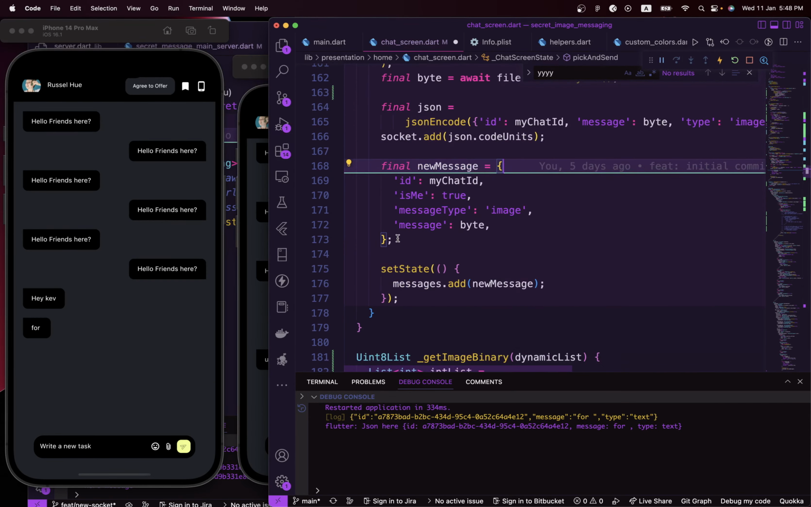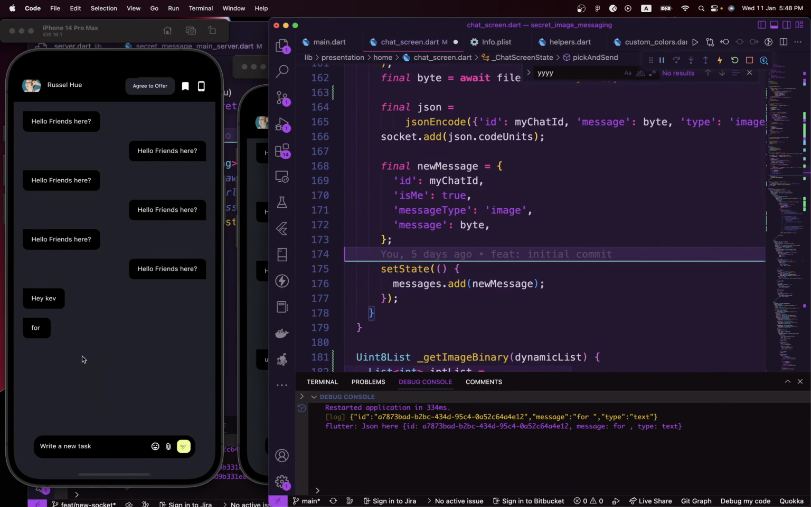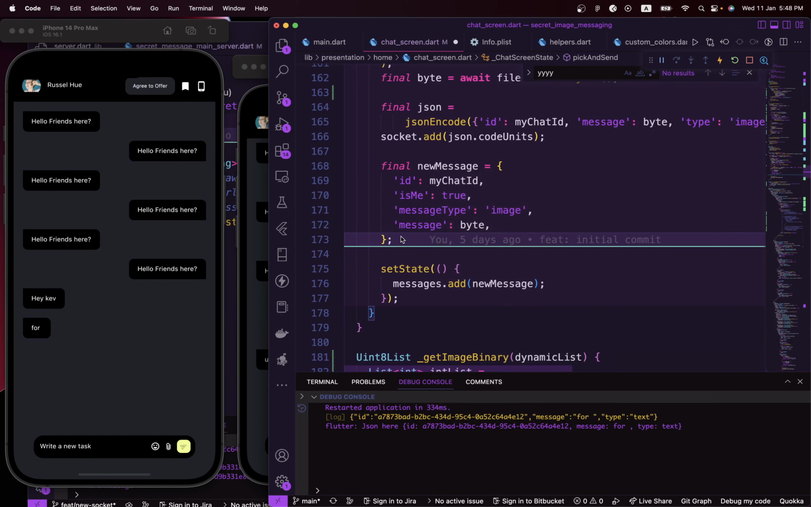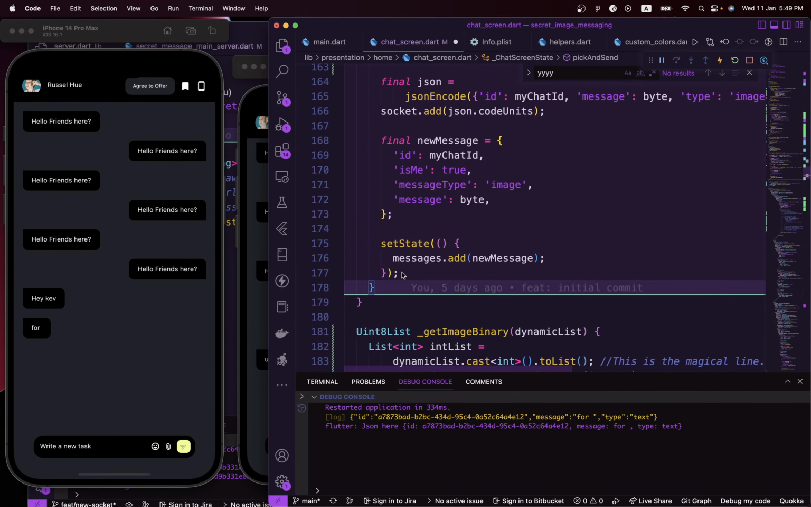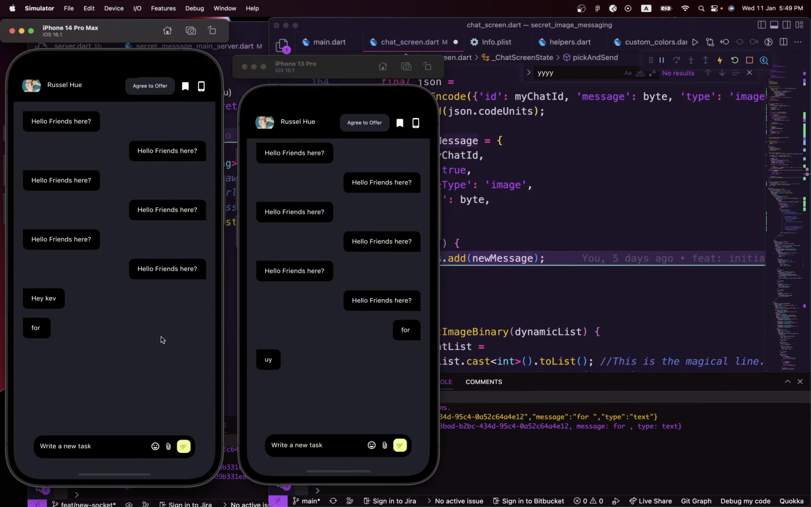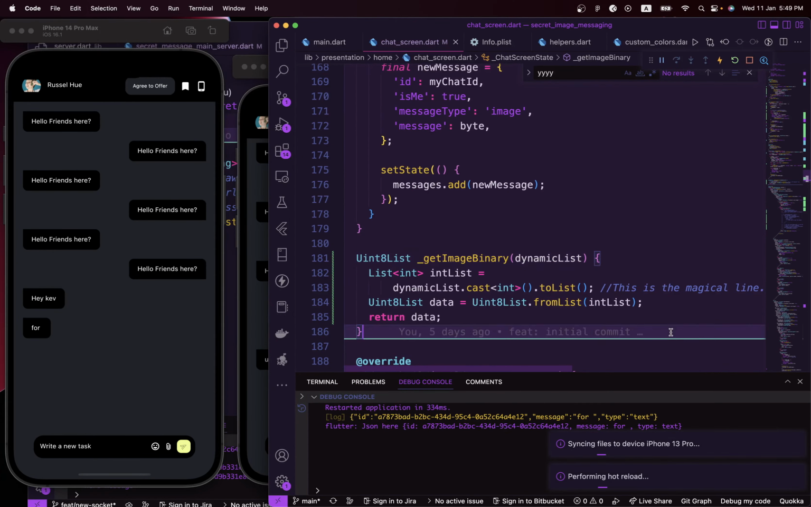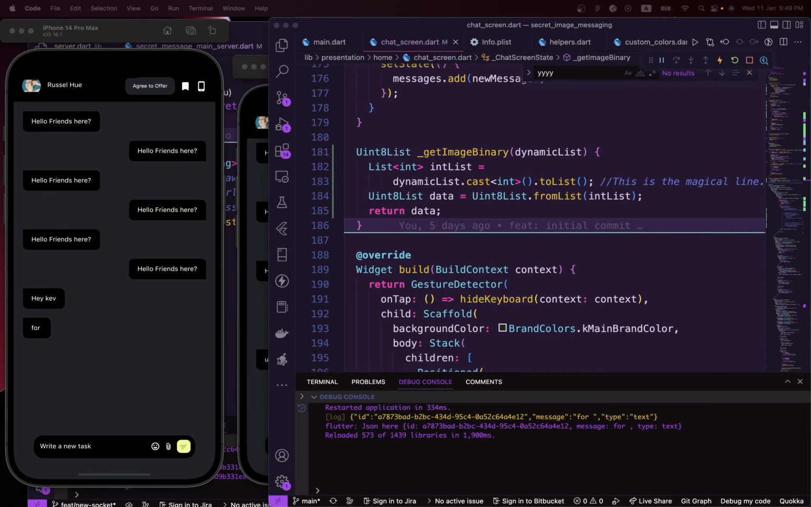Once that is done, we also want to display the message to the user, telling the user, okay, this is the message you sent. They can see the message also right here. We are calling messages.add with the new message, so that the user that sent the image can see it also. That's basically what we are doing right there. And once that is done, I need one more function that will help us to access our image once we get it from anyone that sends an image to us.